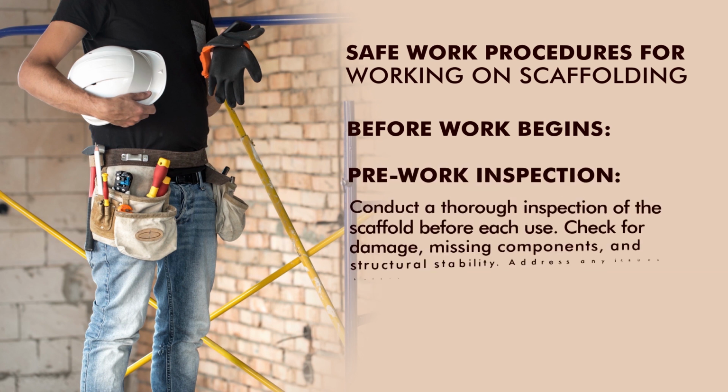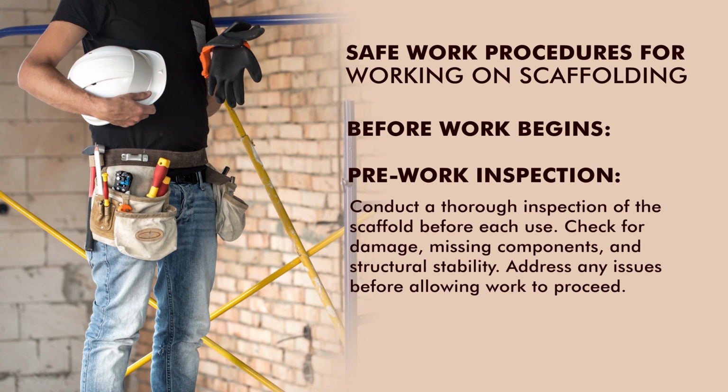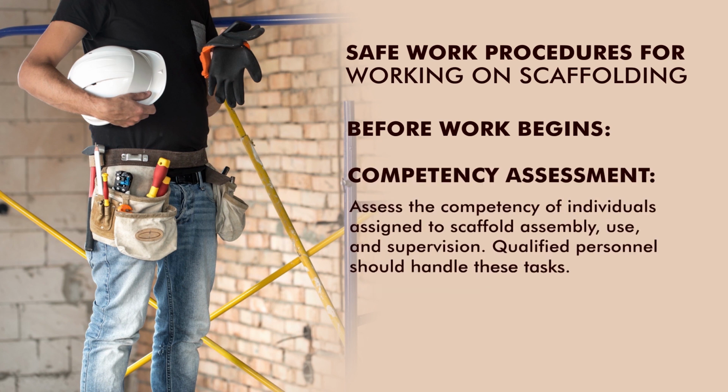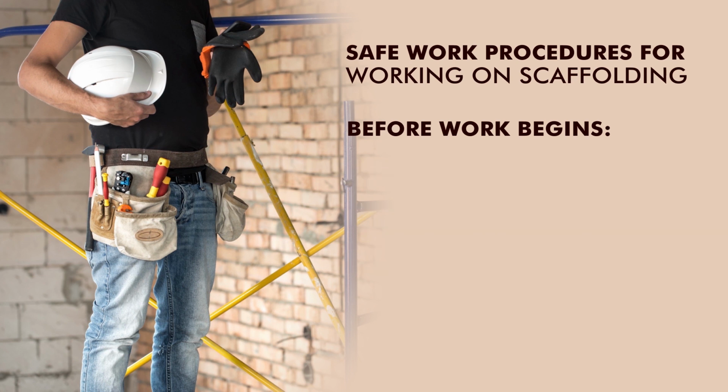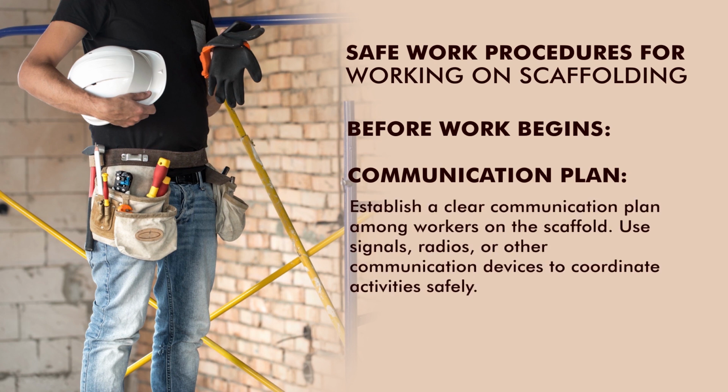Second is pre-work inspection. Conduct a thorough inspection of scaffolding before each use. Check for damage, missing components and structural stability. Address any issues before allowing work to proceed. Third is competency assessment. Assess the competency of individuals assigned to scaffolding assembly, use and supervision. Qualified personnel should handle this task. Next is a communication plan. Establish a clear communication plan among workers on a scaffold. Use signals, radios and other communication devices to coordinate activities safely.